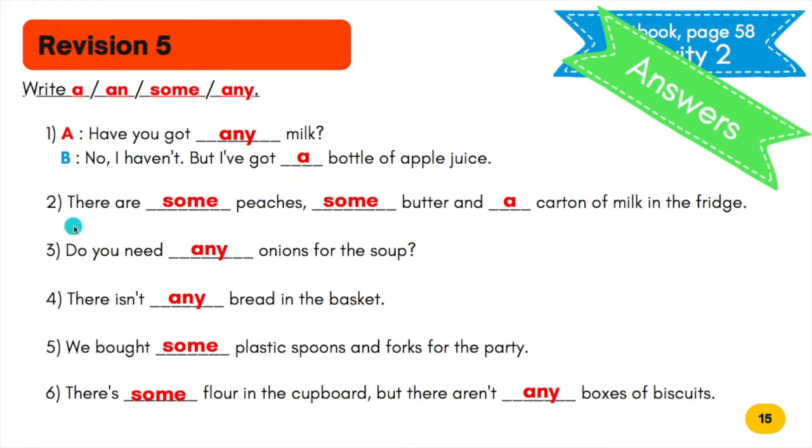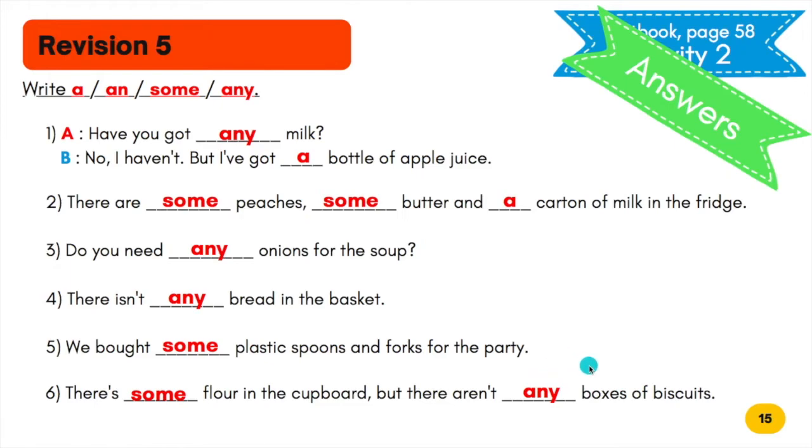Next, number 2. There are some peaches, some butter, and a carton of milk in the fridge. Next, number 3. Do you need any onions for the soup? Any. Question. Number 4. There isn't any bread in the basket. Negative sentence. Number 5. We bought some plastic spoons and forks for the party.